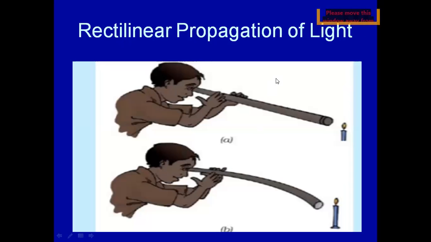This is the activity to prove that light always travels in a straight line. You can see here that when the child watches the candle through the straight pipe, he will be able to see the candle. But if there is a bend in the tube or the pipe, then he will not be able to see the burning candle.